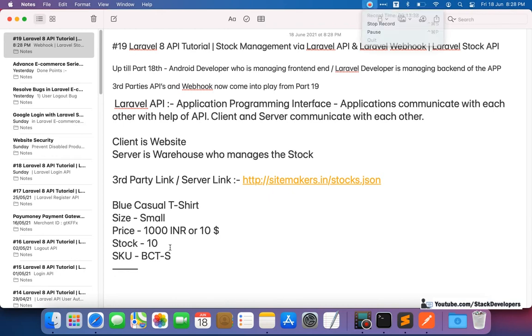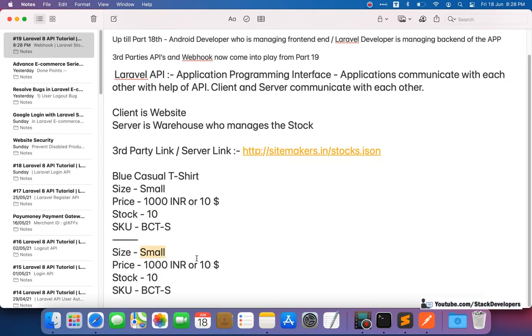This is the SKU, and I'm going to copy this one. Another SKU is medium. Its price may be 1100 INR or $11, and stock may be 20, and we will mention it as M. So these are the kinds of attributes that we need to manage.